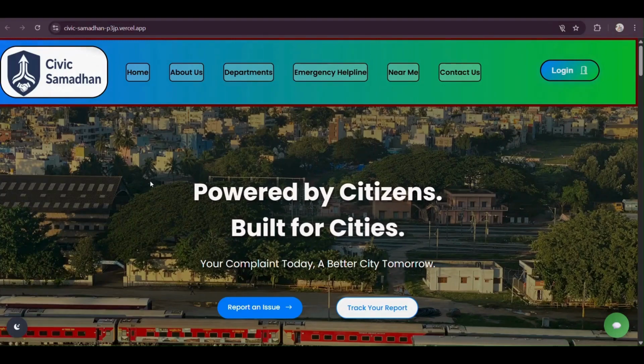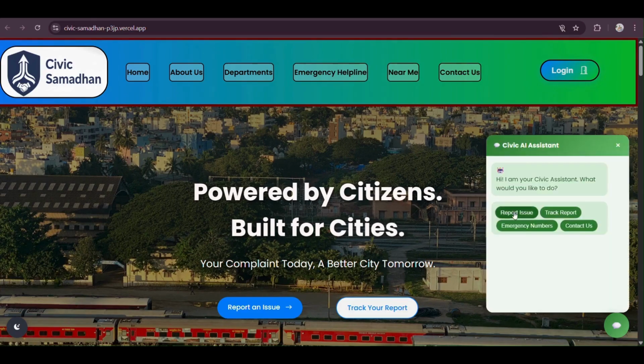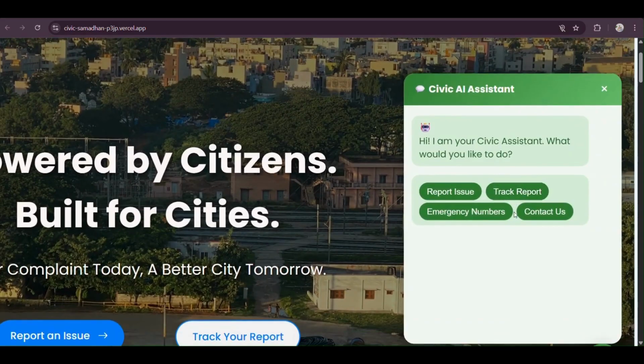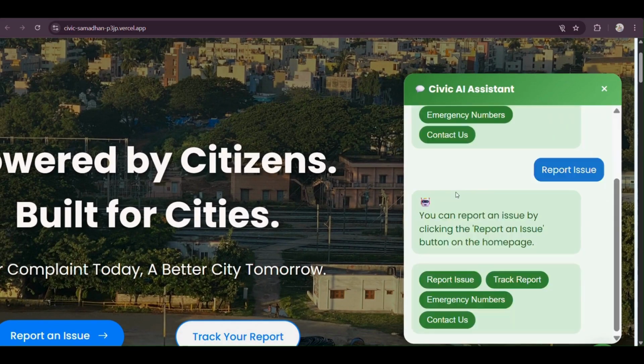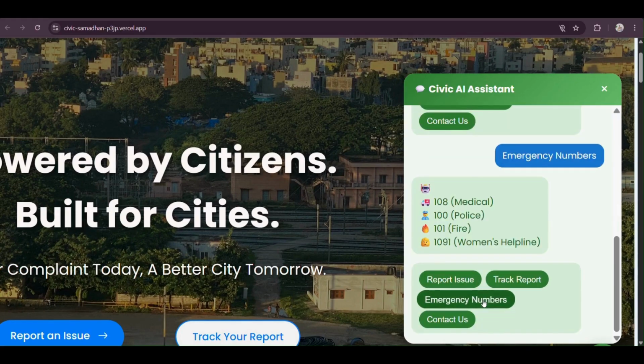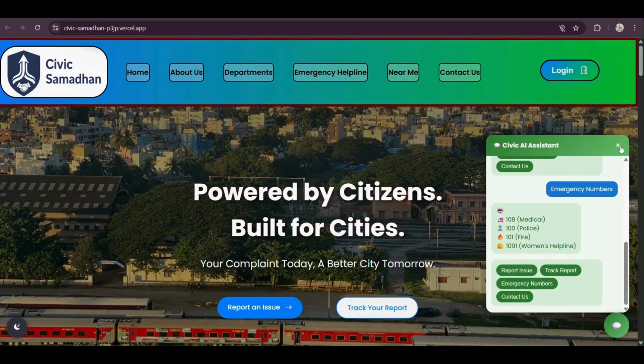Civic Samadhan, an ultimate Google's AI-based platform for solving local civic issues. Our platform has a user-friendly UI/UX system and a multilingual feature, and also a Civic AI assistant which is connected with Google Gemini's data. If users get stuck on our platform and need some help, they can take help from this AI assistant to avail all our features and get the problem solved.